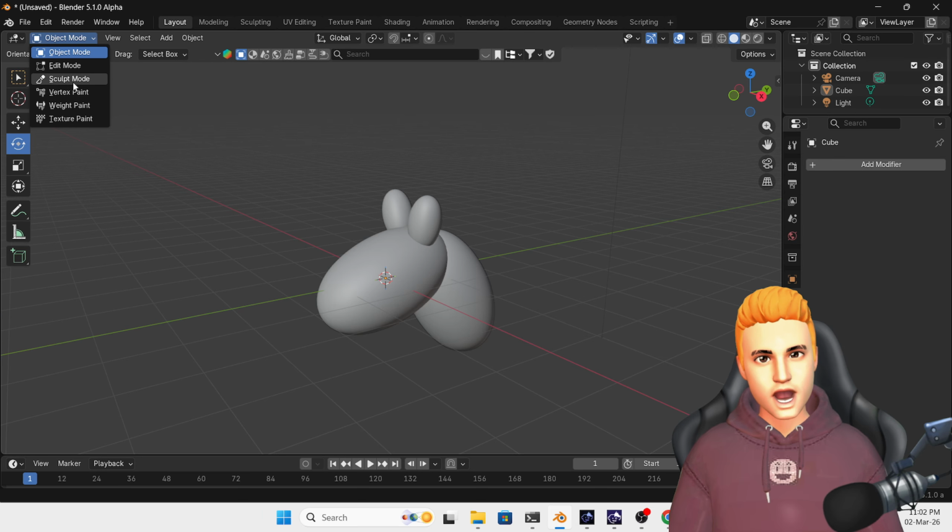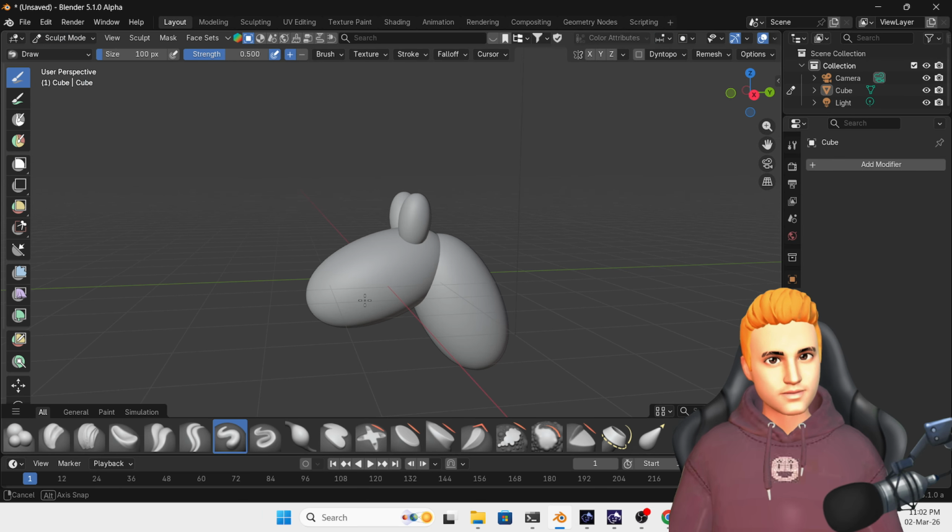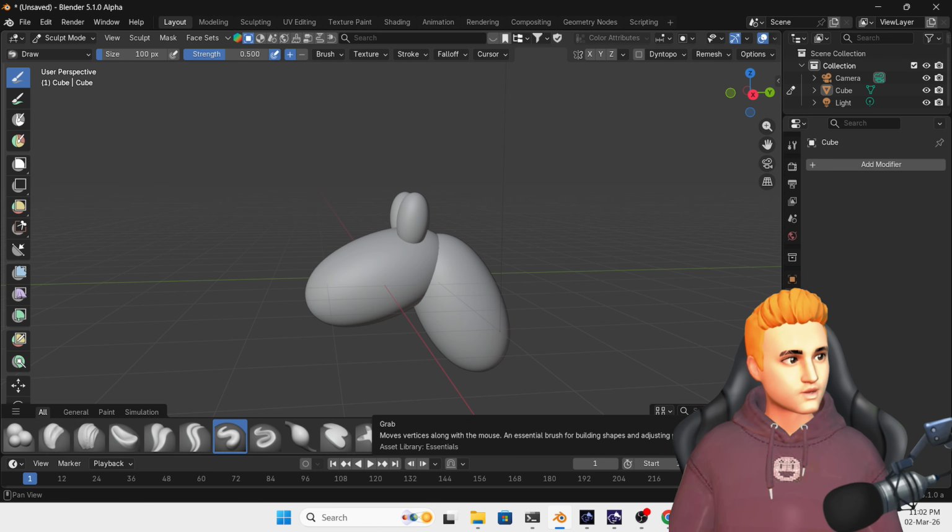Now go in sculpt mode and then take the grab brush here. This is the grab brush.